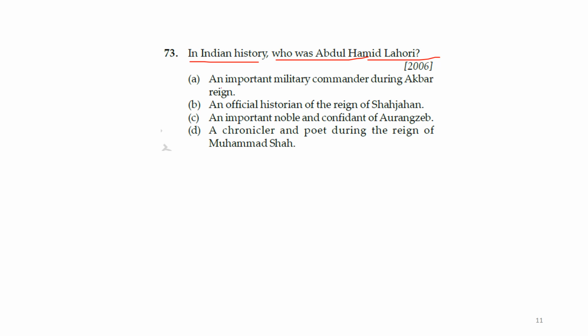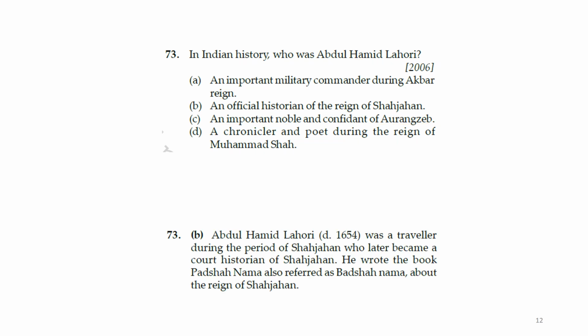So we can read here, an important military commander during Akbar's reign, an official historian of the reign of Shah Jahan, an important noble and confidant to Aurangzeb, a chronicler and poet during the regime of Muhammad Shah. Okay, it was actually this Abdul Hamid Lahori who was an official historian of the reign of Shah Jahan. So the answer is B.